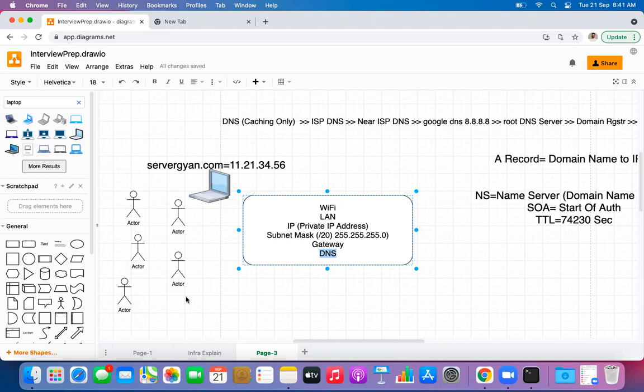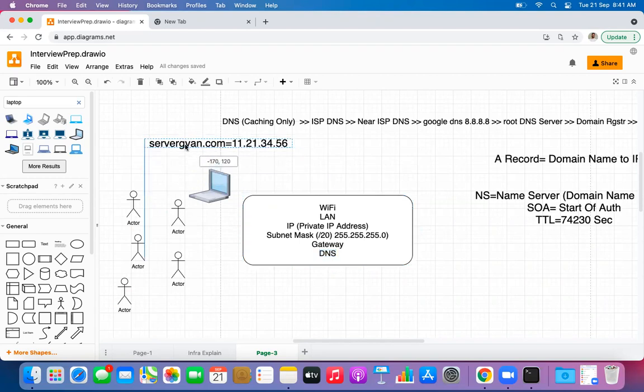For example, everyone works from home, so that depends on our network. Everyone is using a hotspot or a different network, so everyone has a different IP, right? Then is the TTL number the website's TTL or every actor's TTL? That TTL is related to the website, not to the actor. Got it, TTL is on the website and IP is different for each actor.